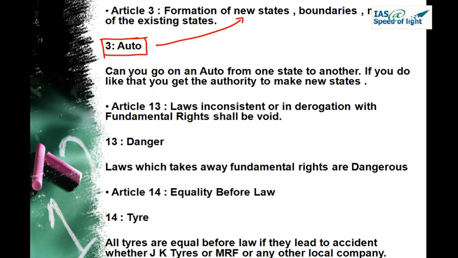and the procedure for the formation of new states we will talk about when we talk about the conceptual part of the mnemonics, the conceptual part of the Indian polity.